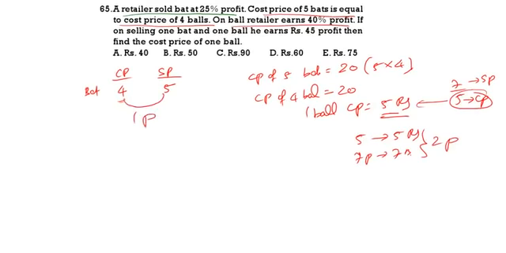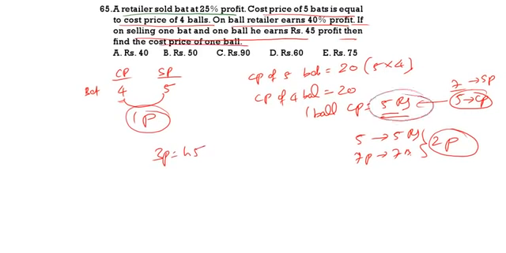Now, selling 1 bat and 1 ball gives a profit of 45. On selling 1 ball, 2 parts profit. 1 bat, 1 part profit. Total 3 parts equal 45. Find the cost price of 1 ball. It is 5 parts. So 5 parts equal how much? 5 by 3 into 45, which equals 75 rupees. 75 rupees is the correct answer.